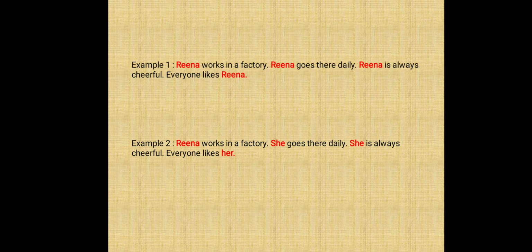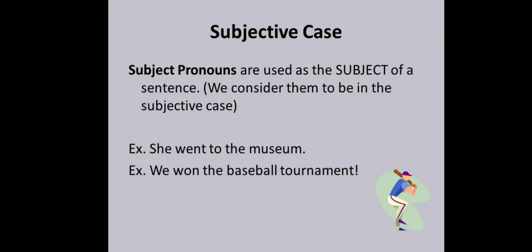Reena works in a factory. She goes there daily. She is always cheerful. Everyone likes her. Over here, Reena is used only once in the beginning, and then Reena is replaced with she and her. Hope you are clear.